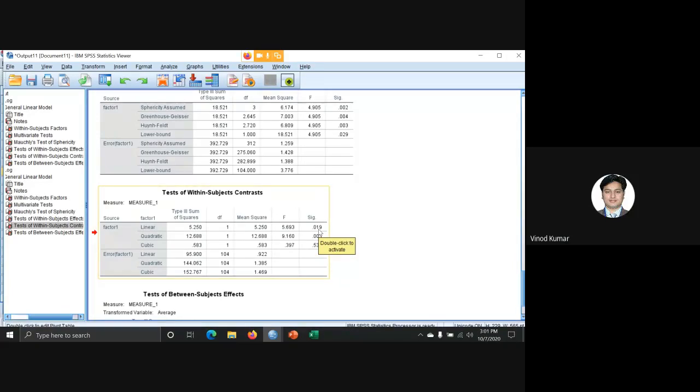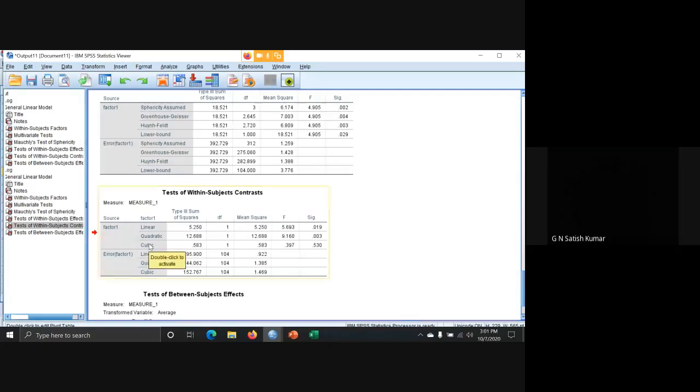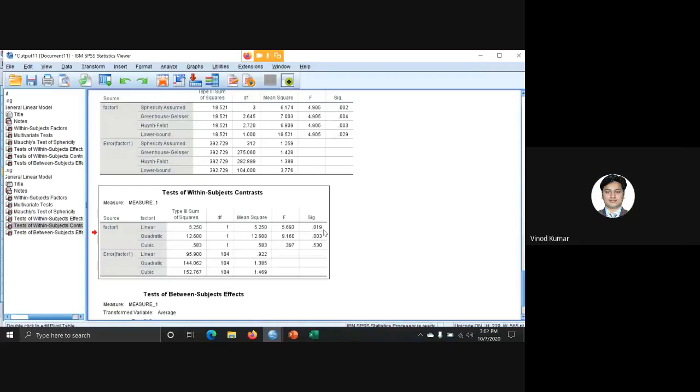Satish sir, what do we mean by quadratic and cubic here? See, here there are different types of algorithms. I'm saying it in very simple layman language. Quadratic is another contrast we have, and cubic is another contrast, where the data is combined in different formats. So generally we see the linear one only. Done, sir.